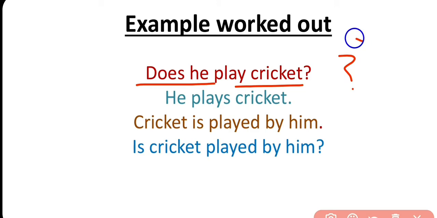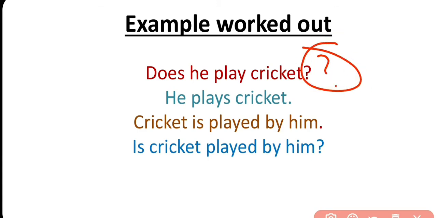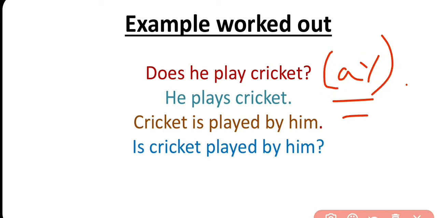Here it is an interrogative sentence where the interrogative sign has been used. So what will be the voice of this sentence? It is an active voice structure.